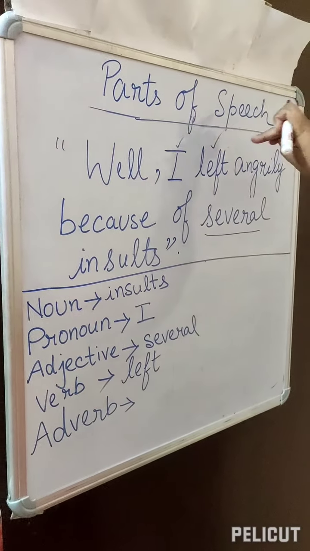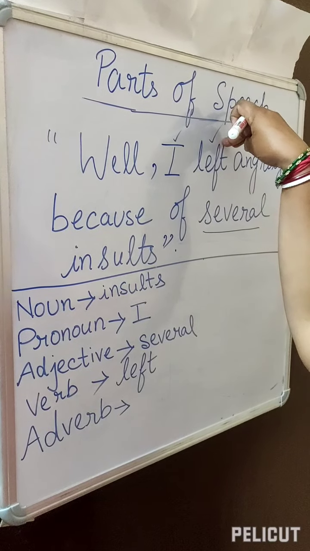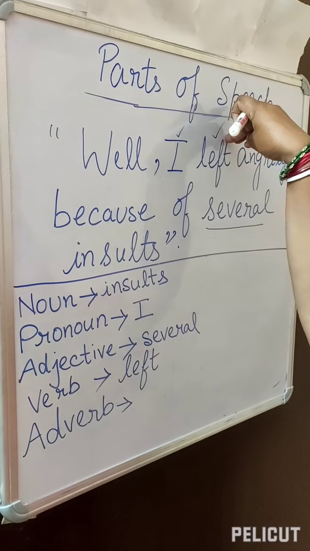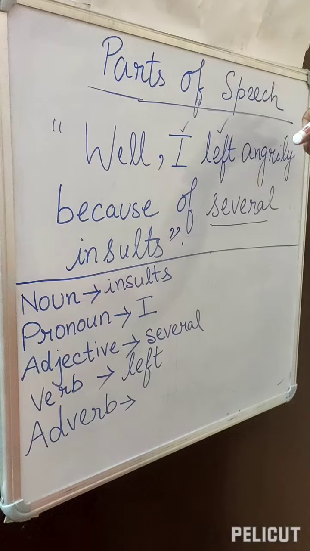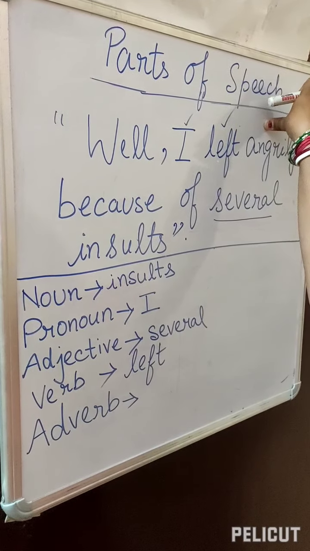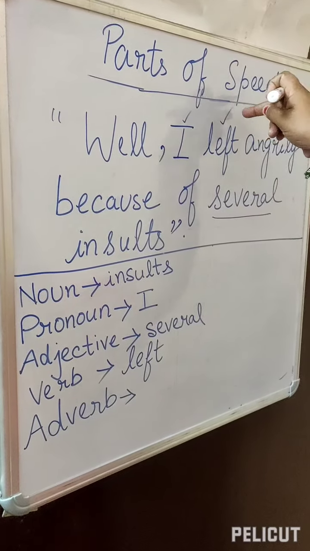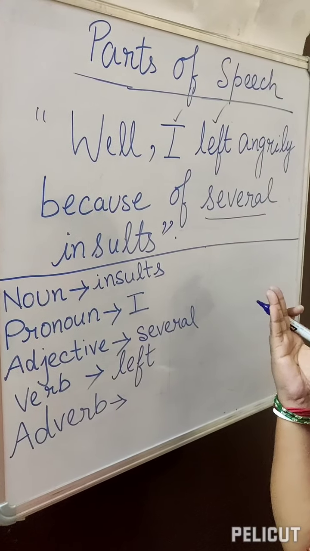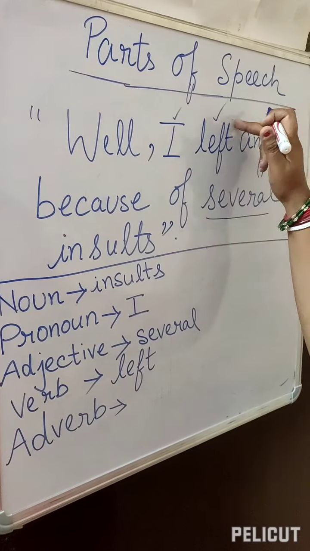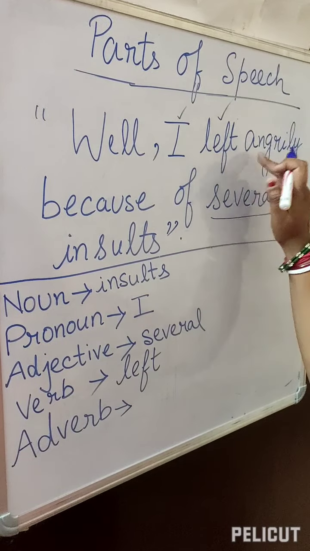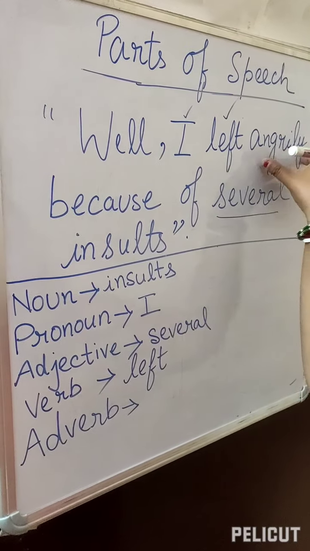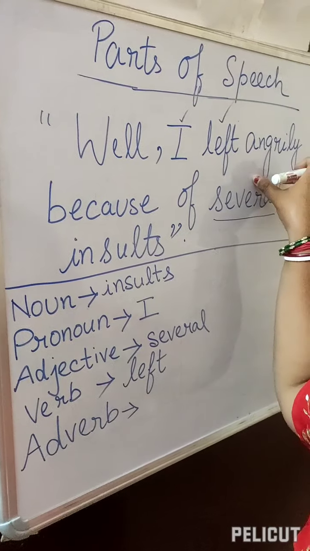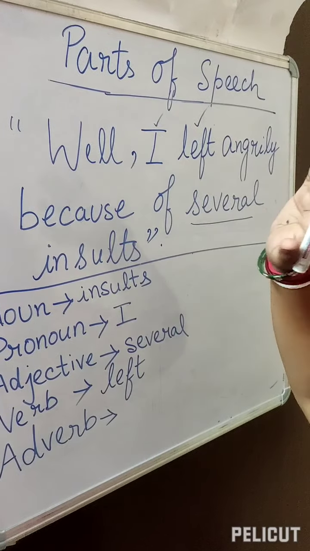Like here you can see this one is the verb, left. After that when we use angrily, we can understand that I left how? Angrily. We are getting the answer. The meaning is clear to us that I left angrily.